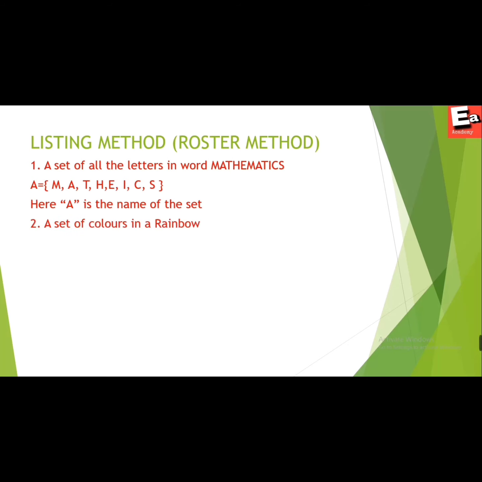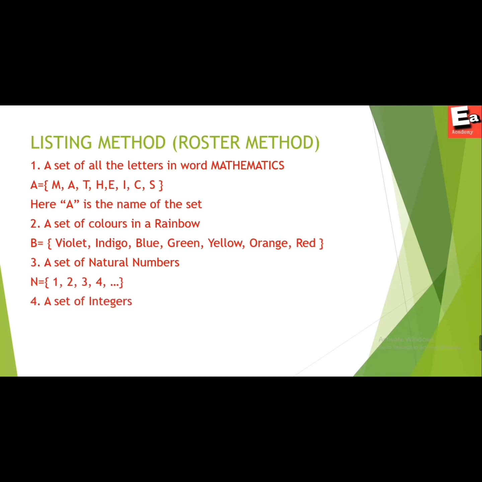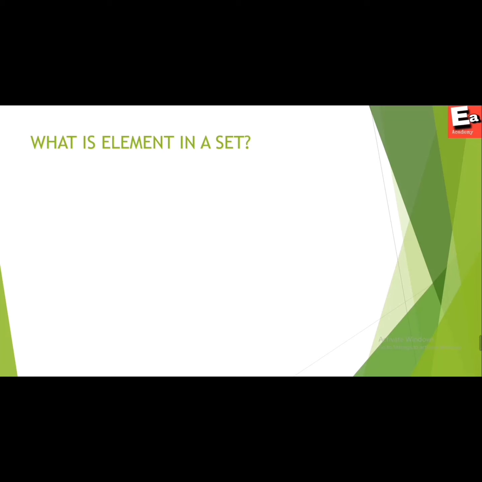Next can be a set of colors in a rainbow, or a set of natural numbers, or a set of integers. So by now we know how to represent a set in the form of the listing method or roster method. Before going to the rule method or set builder method, I will explain what an element in a set is. The objects in a set are called elements or members of the set.